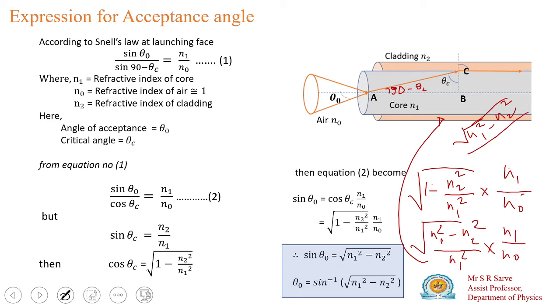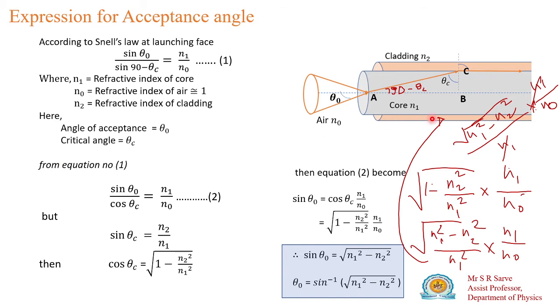Under root of n1 square means n1, so n1 into this will be n1 divided by n naught. So this n1 will get cancelled. What remains will be under root of n1 square.